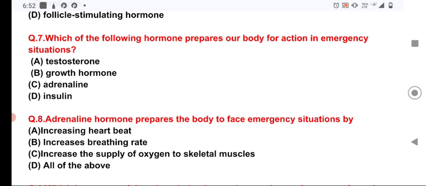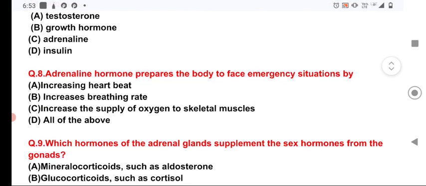Here, all of the above, that is option D, is the correct answer for question number 8. The hormone adrenaline increases heartbeat, increases breathing rate, and increases the supply of oxygen to skeletal muscle to face the emergency situation. So option D is the correct answer for question number 8.